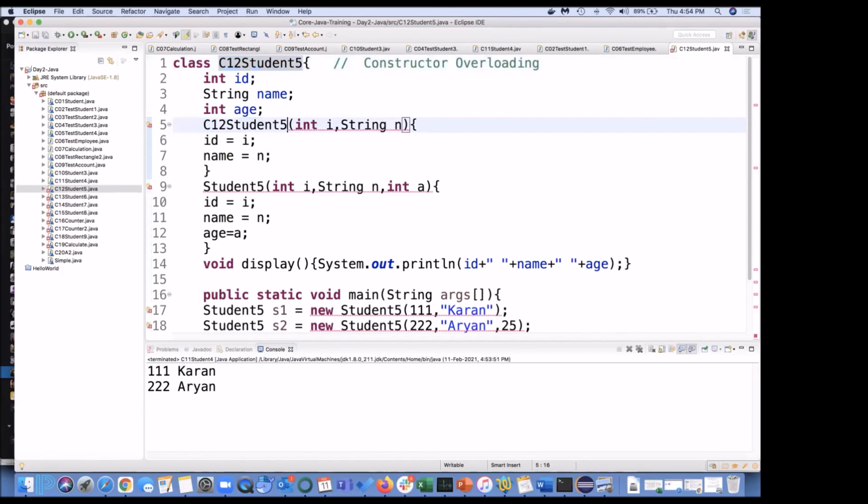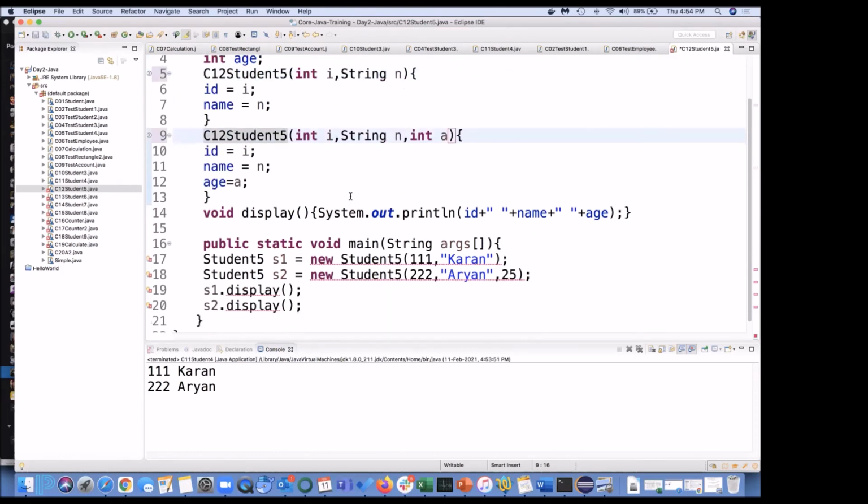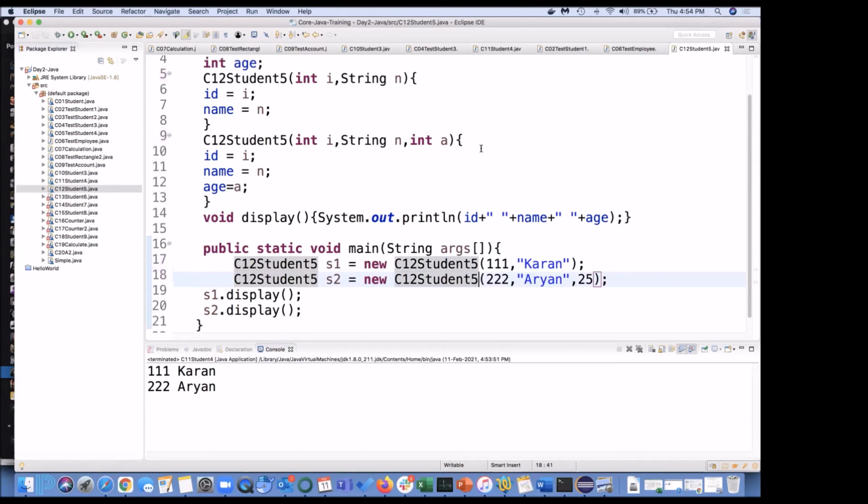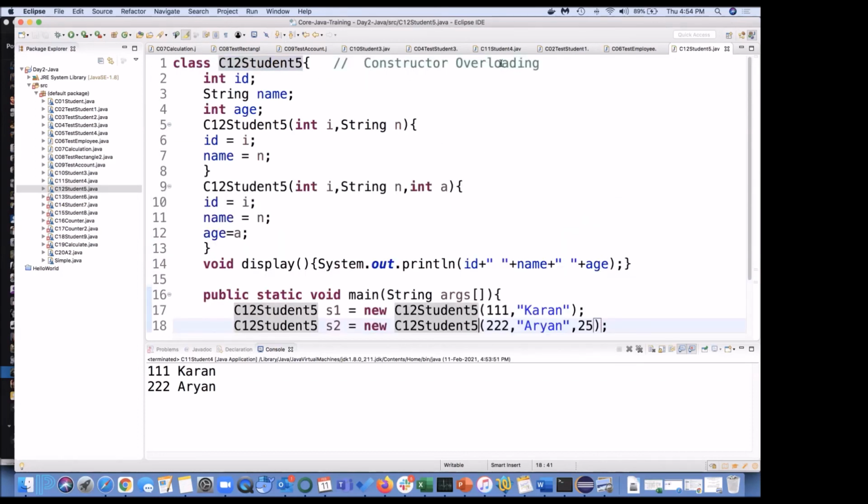Okay. And why do we say it as overloading? Whatever you said is fine, but why do we say it as overloading? I'm not sure about that.